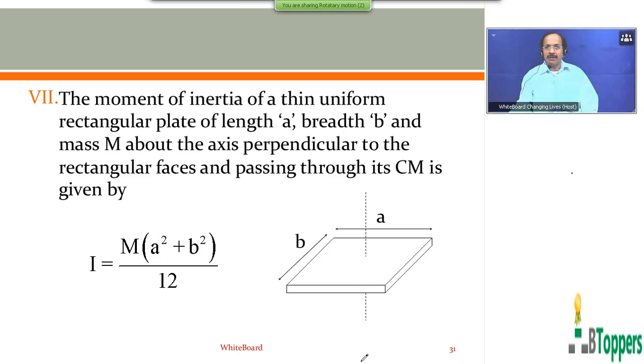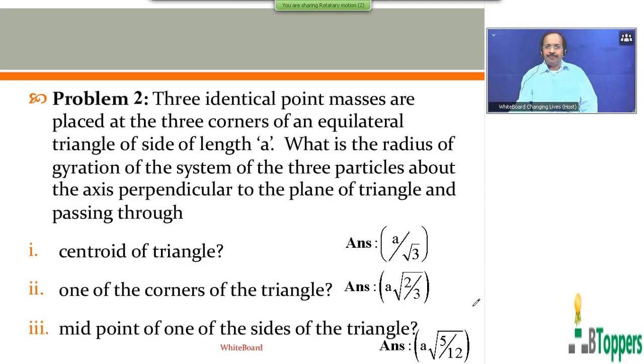Next I would like to discuss some problems based on the calculation of radius of gyration and moment of inertia of a system of particles. So look at the problem I have shown on the screen. Look at problem 2. Problem 1 I have discussed earlier in rotational kinematics. I am just numbering the problems from the beginning of rotational motion. So I will once read out the problem, then we'll discuss it one by one.